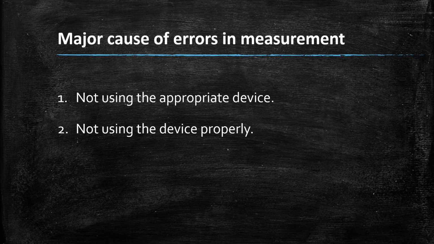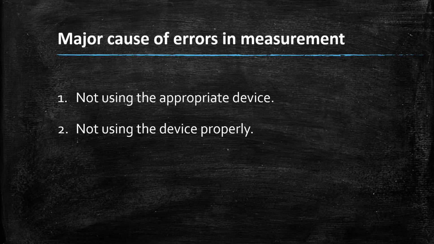Next is major causes of errors in measurement. See children, there are two main causes of errors. First one is not using the appropriate device. If we are not using the proper device, then we can't get proper measurement. Like we have discussed in the previous slides, if the device is not proper, like hand span or glass measurement, if we are using these devices, then we will not get proper measurement.